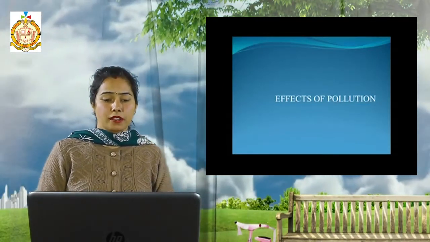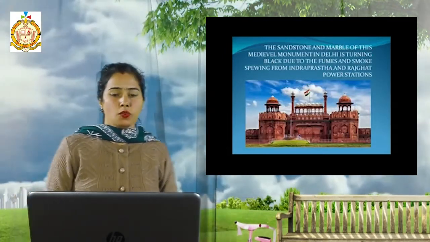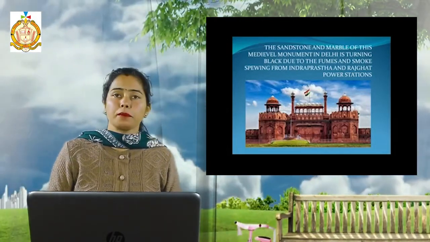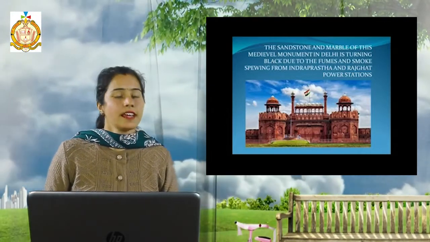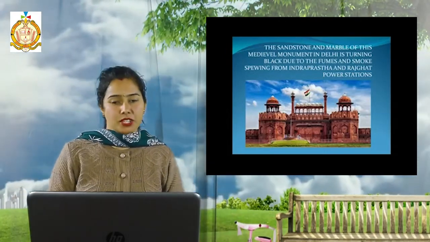Now come to the next page, that is 57, and here the name is effects of pollution. So in this, what is given? That some emperors and kings made beautiful palaces, tombs, temples and forts, but due to pollution they have got damaged. So here some pictures and descriptions are given.